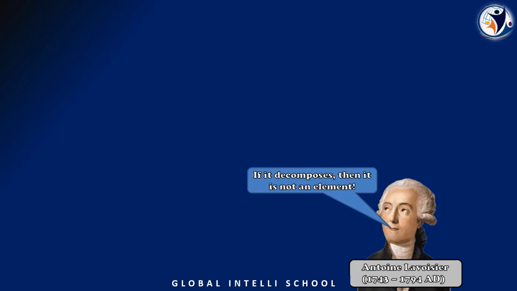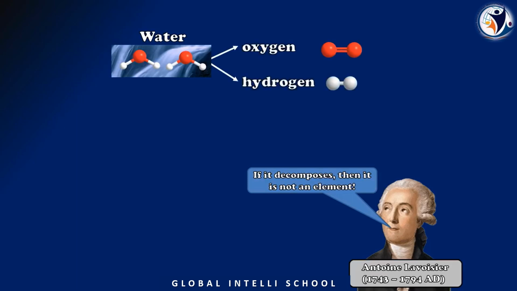No, not possible. So he said, let us take water now, and he started experimenting on water. How are we going to write water? H2O. Now this water was passed through some gases, and the water decomposed into two more elements. What are those two more elements? Oxygen and hydrogen.